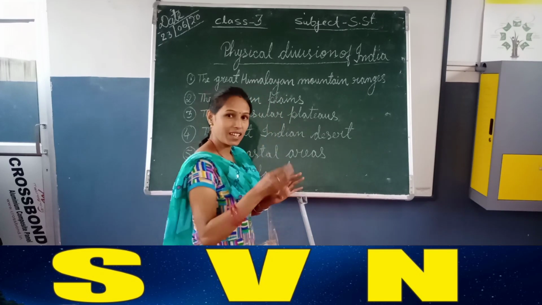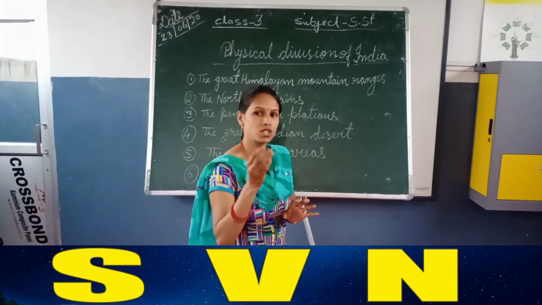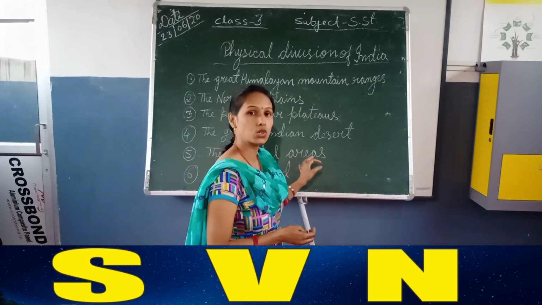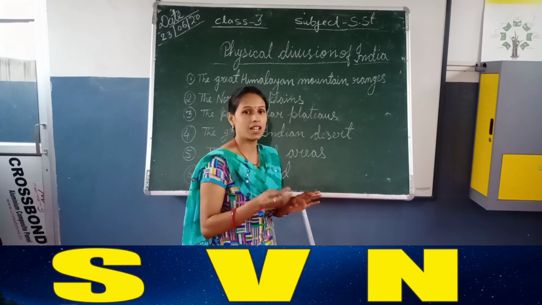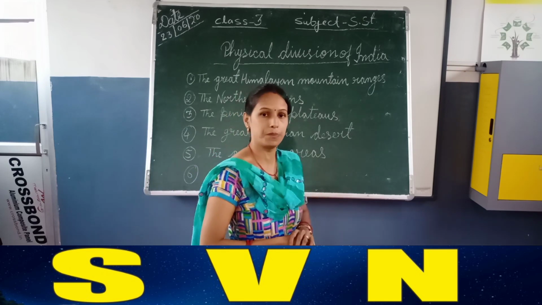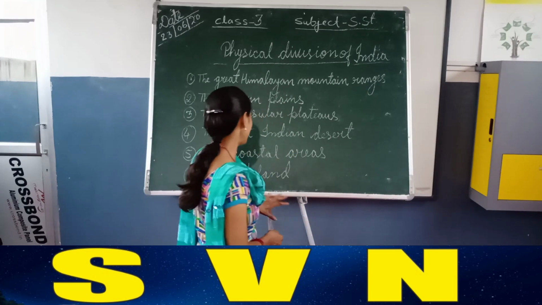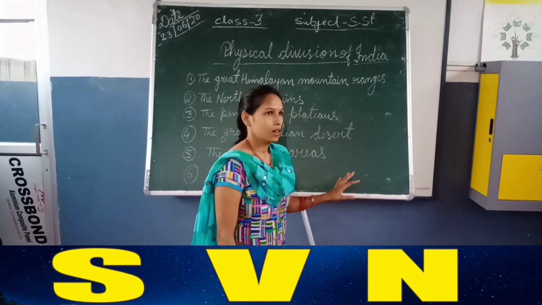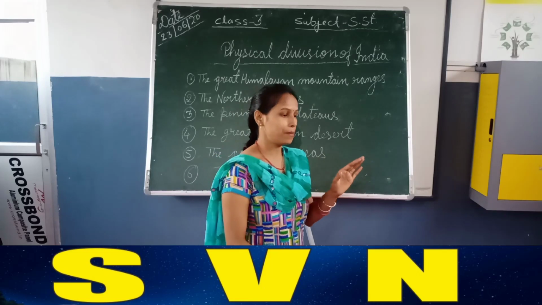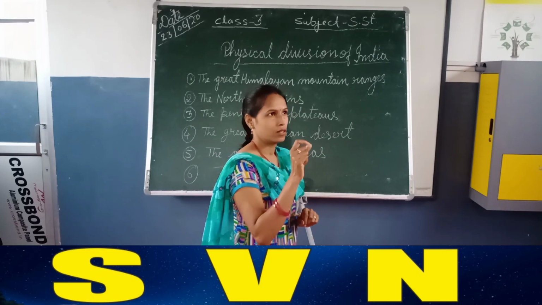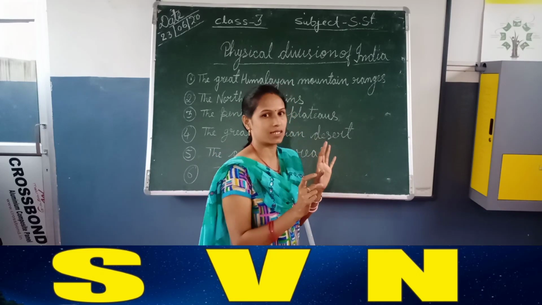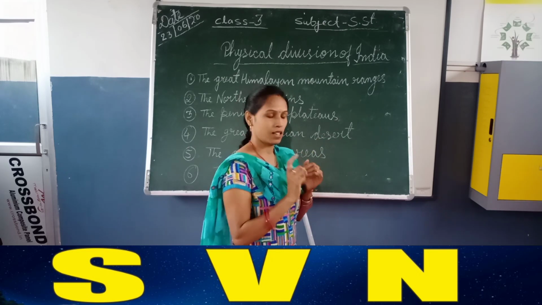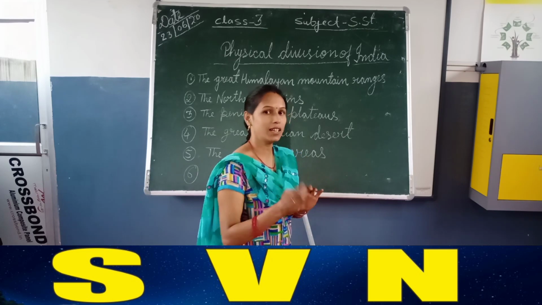And the area which is nearby the oceans and seas is called the coastal area. There are so many beautiful beaches present there. And the last physical feature is the islands. Have you seen the map? There are some spots in the ocean that are called the islands. They are Lakshadweep and the Andaman and Nicobar Islands.